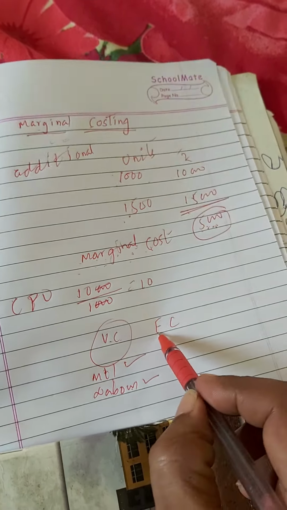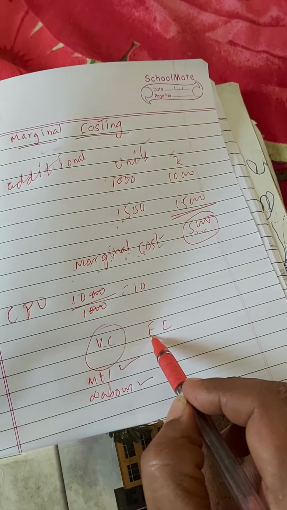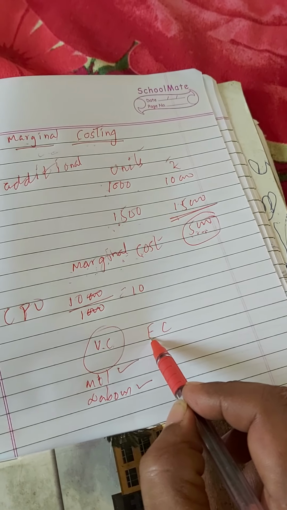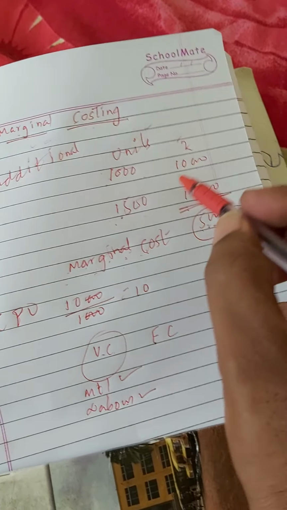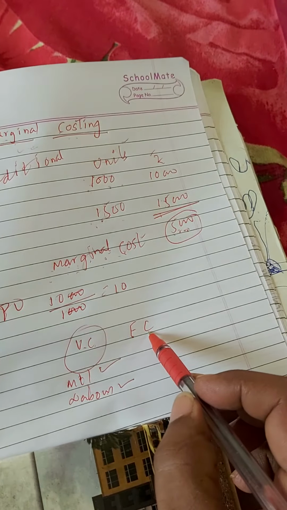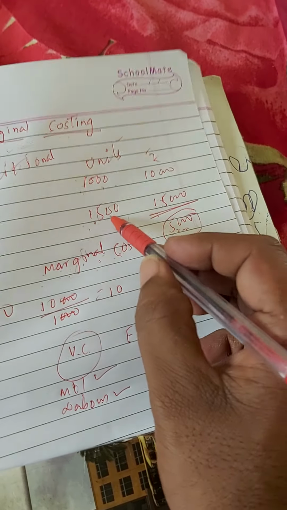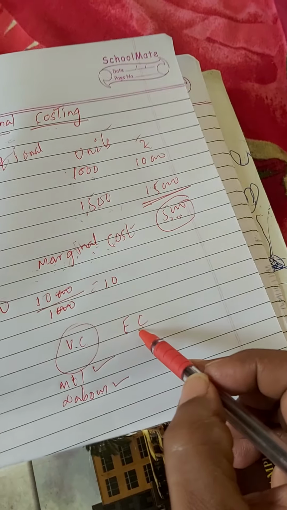Fixed cost is nothing but a cost which does not vary according to the quantity of production. If you are manufacturing 1000 units you need to spend the same amount. If you are manufacturing 1500 units you need to spend the same amount.